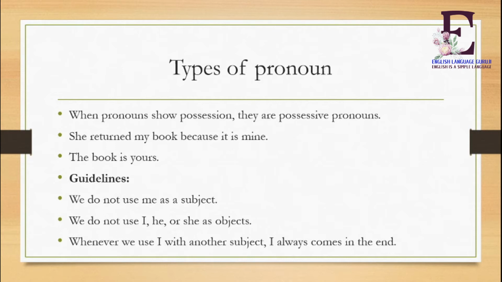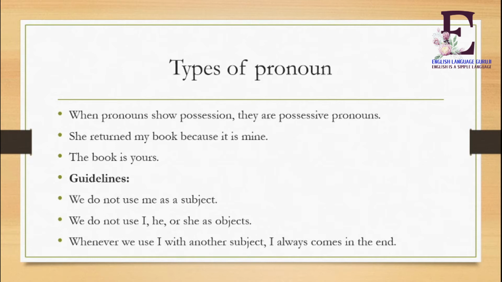Here are some guidelines. We do not use me as a subject. For example, Mahesh and me are going outside. This sentence is wrong. We have to say: Mahesh and I will go outside.